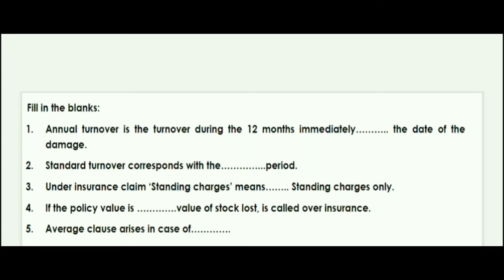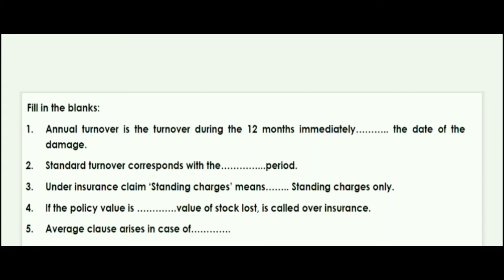Well, next question is, the standard turnover corresponds with the fill in the blanks period. I repeat the question. Standard turnover corresponds with what period, you can say. So well, standard turnover corresponds with the indemnity period. Indemnity, INDEMNITY, indemnity period.